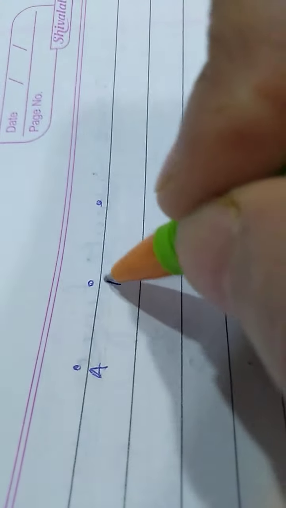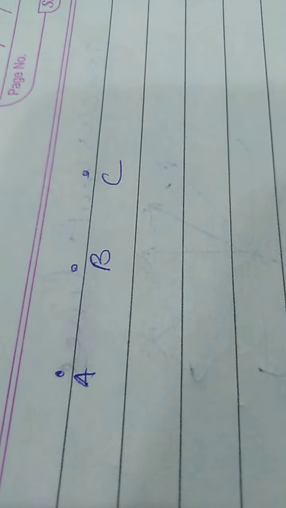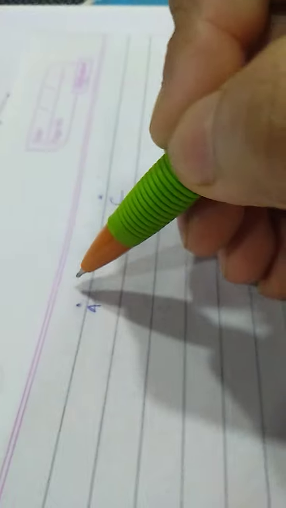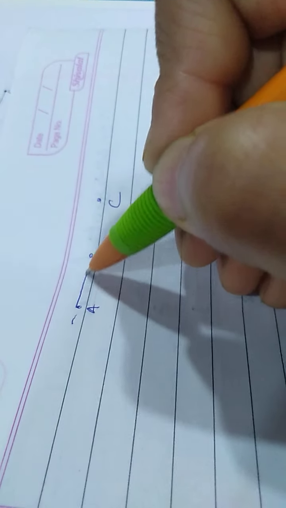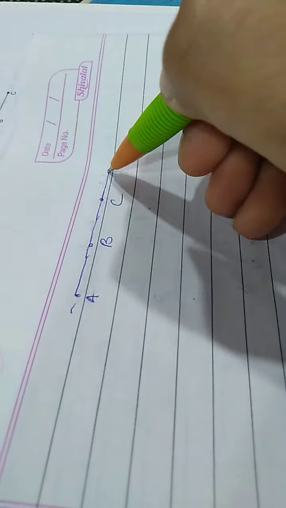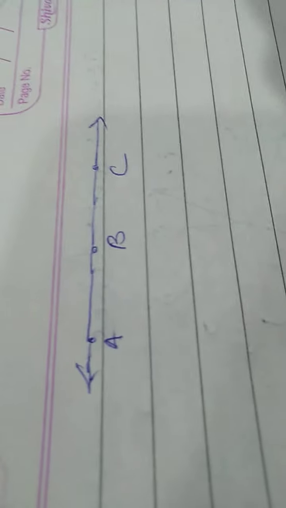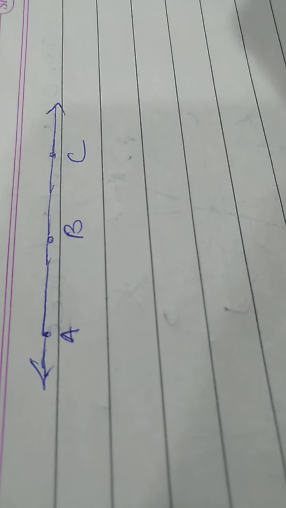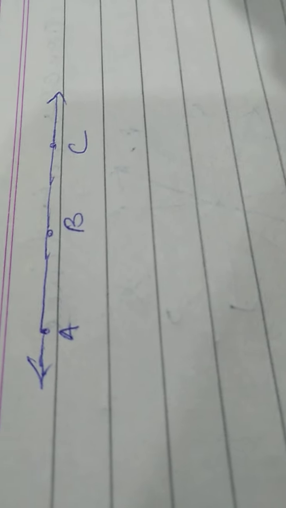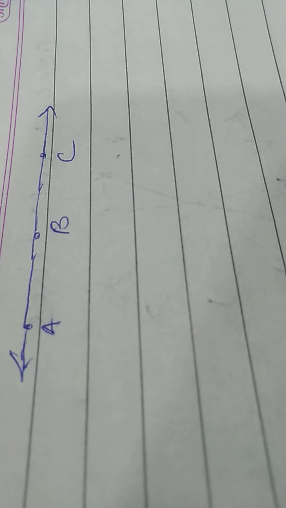Okay. Now the next question is, how many lines can you draw passing through 3 collinear points? 3 collinear points means like this: A, B, C. So we have to find out how many lines can we draw passing through these 3 collinear points. That already I explained to you. Only one line can be drawn through these 3 collinear points. Collinear points चाहे 2 हो, 3 हो, 4 हो, infinite हो, बट उनसे होके सिर्फ एक ही लाइन ड्रॉ हो सकती है.